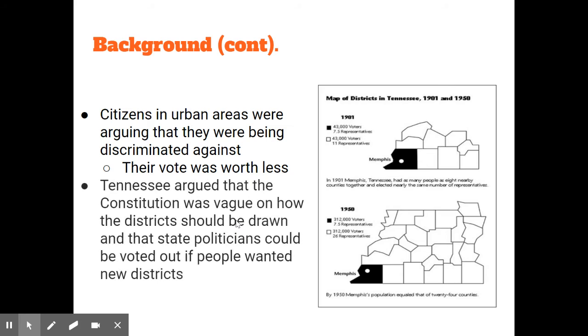Tennessee argued that the Constitution was really vague on how the districts should be drawn. This is really a state issue. The state should be able to decide however they want to draw the districts, and state politicians could be voted out of office if they were the ones making the districts and the people were unhappy with them. Just vote those state politicians out and send a message that they're not happy with the districts. If there's already a remedy in place to deal with the dispute, there was no reason for the Supreme Court to intervene in something that should just be considered a Tennessee issue.